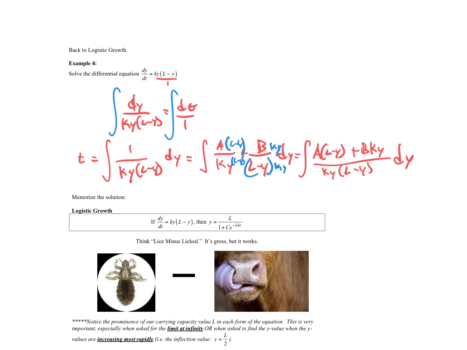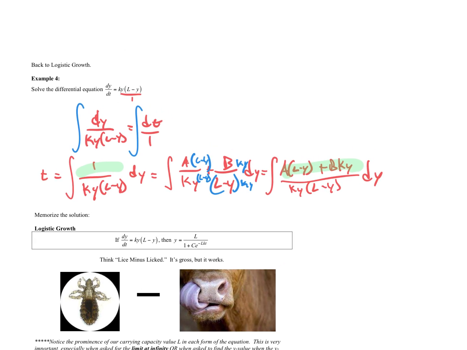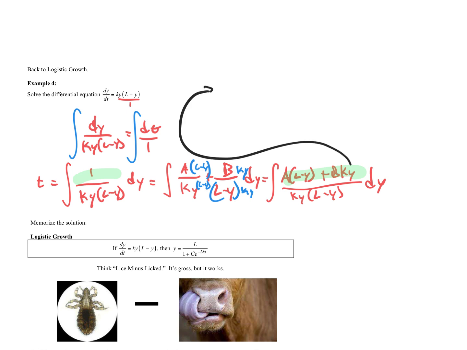And now you'll notice these two expressions look similar. Since they are similar, the tops have to be equal. Notice our equalities. This is why we put equal signs here. These things are equal, so the top of this has to be equal to the top of that. So let's work with that now. Let's come back up here. So 1 equals A times (L minus y) plus B times ky.